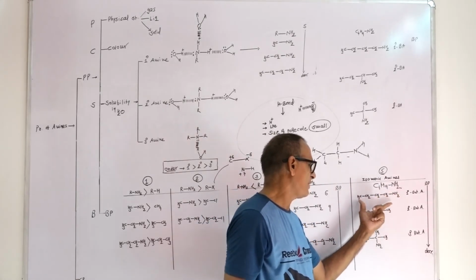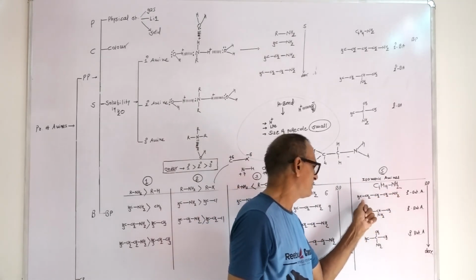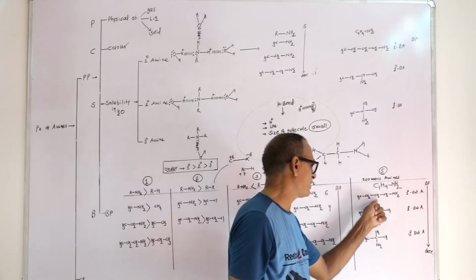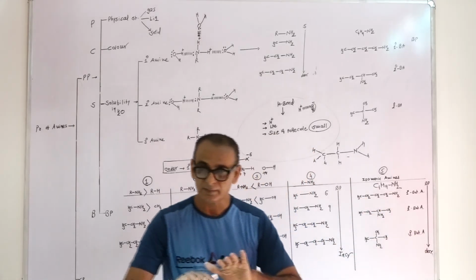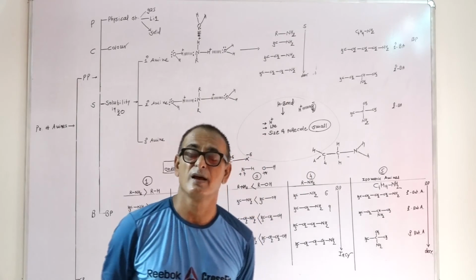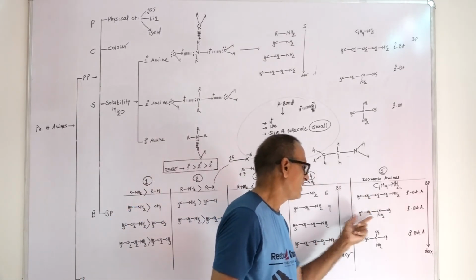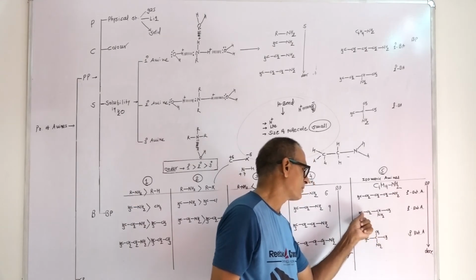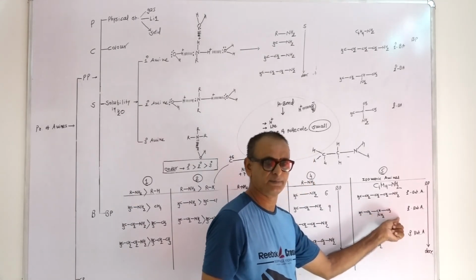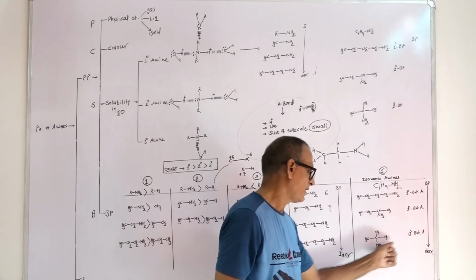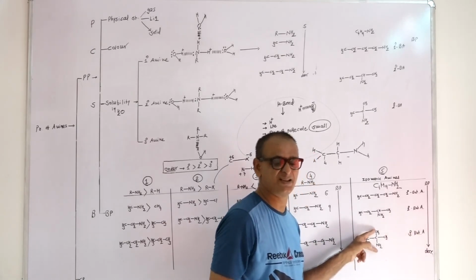Yes, primary butyl amine possesses 1 2 3 4 5 members, 5 members arranged in a linear chain. In secondary butyl amine, linear chain में 4 member है. In tertiary butyl amine में there are 2 side chains.